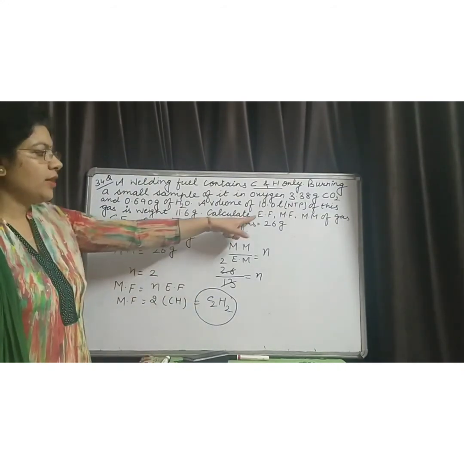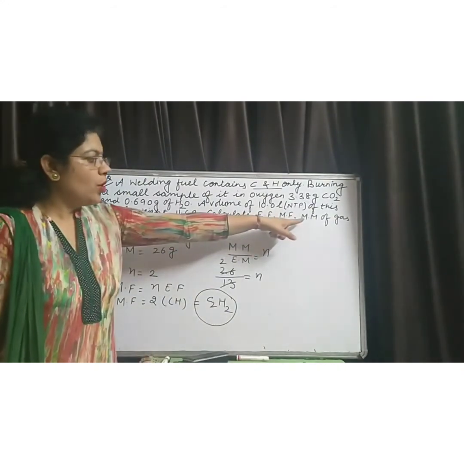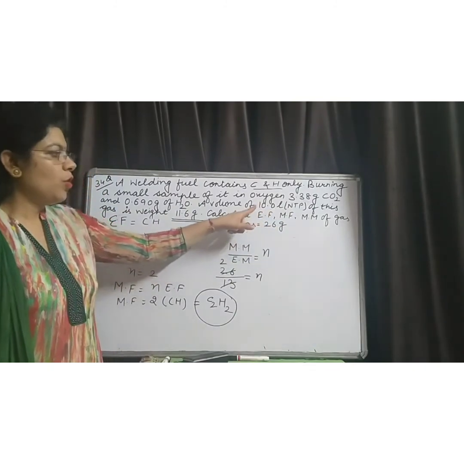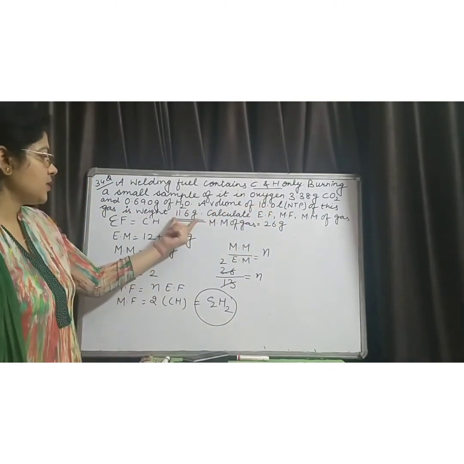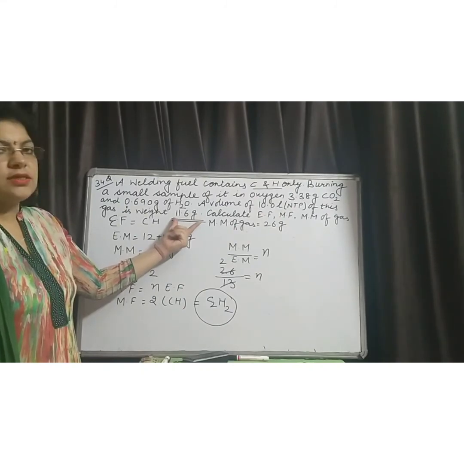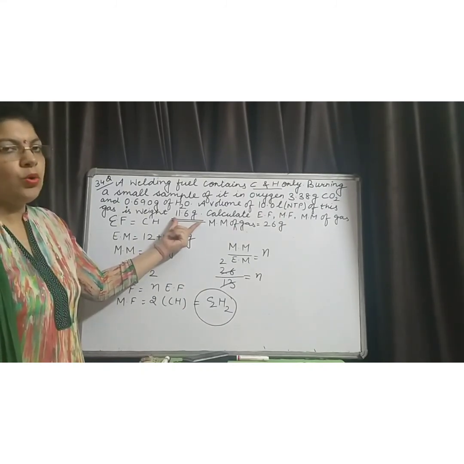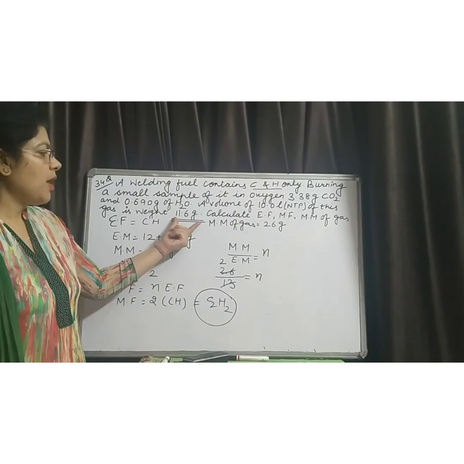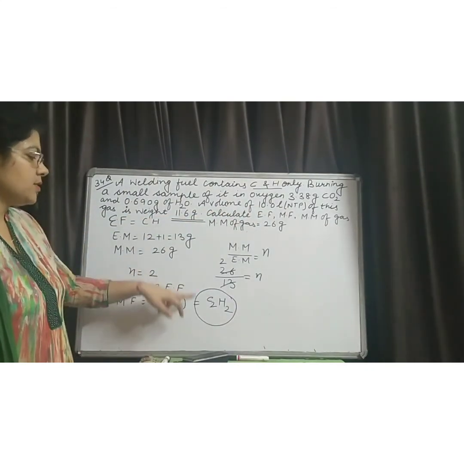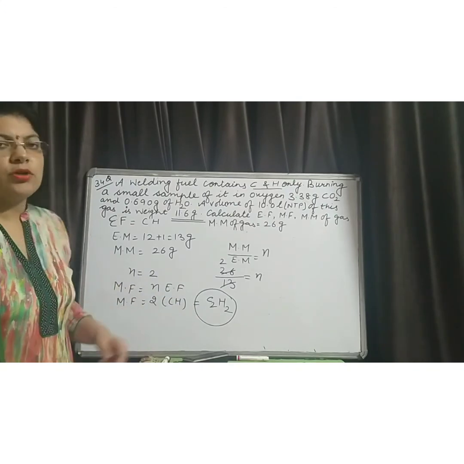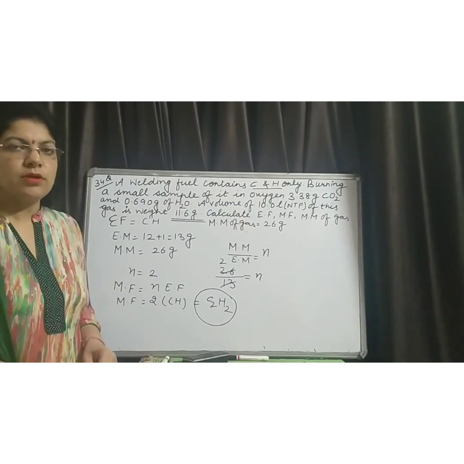Next you have to find the empirical formula. For molecular mass or molar mass, it is given to you 10 liter of this gas has mass 11.6 grams. So for 1 mole you have to find the mass of 22.4 liter and at last you have to find the molecular formula of the compound.